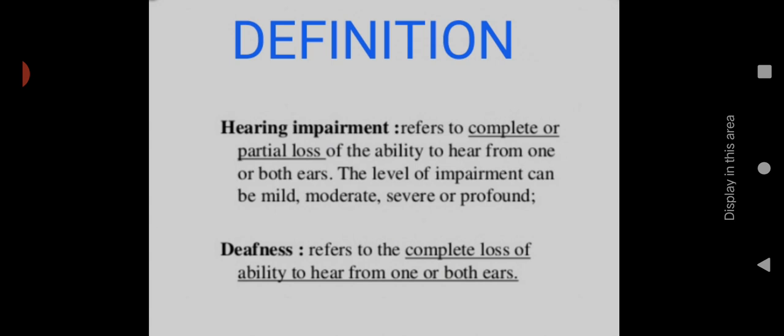The level of impairment can be mild, moderate, severe, or profound. So depending on the impairment, we can classify hearing loss into mild, moderate, severe, and profound. Then deafness refers to complete loss of ability to hear from one or both ears. There is a little difference between hearing impairment, hearing loss and deafness. Hearing impairment means a little disturbance will be there, and hearing loss or deafness means complete loss of ability. There will not be any ability to hear the sound.